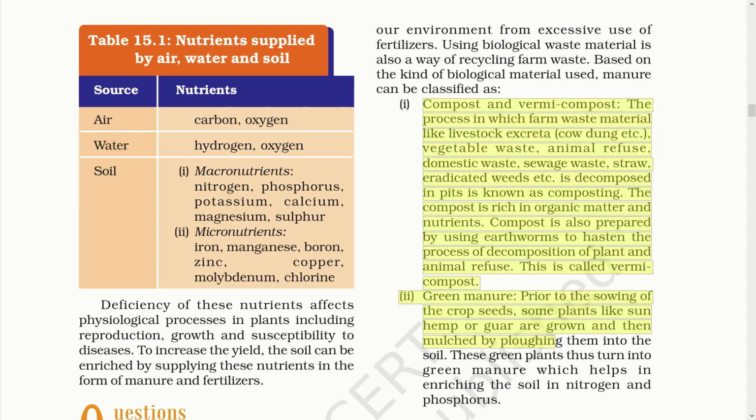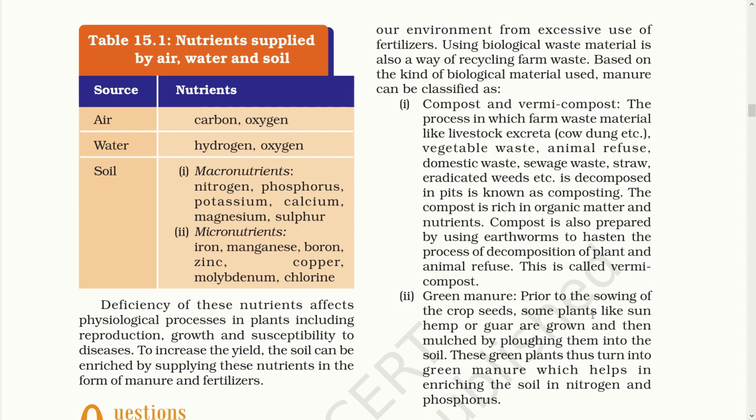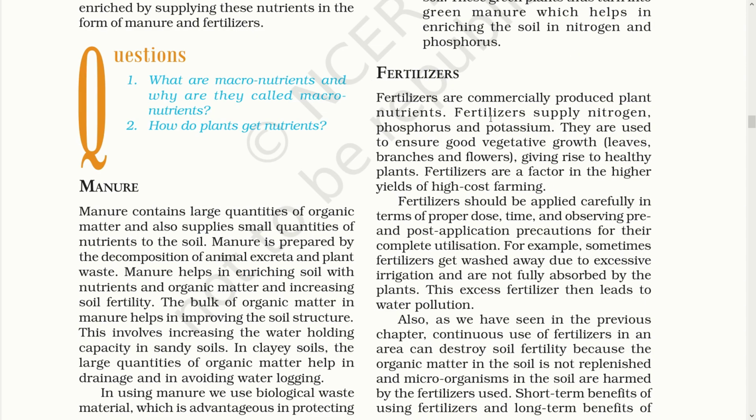Sometimes this manure is not enough for plants. So they need to be given some other medicines also. Now these medicines provide nutrients from an external source. These are called fertilizers, and fertilizers are commercially produced plant nutrients. They supply nutrients like nitrogen, phosphorus, potassium that ensure the good vegetative growth of the leaves, branches and flowers. These fertilizers are one factor utilized for higher yield in high cost farming.